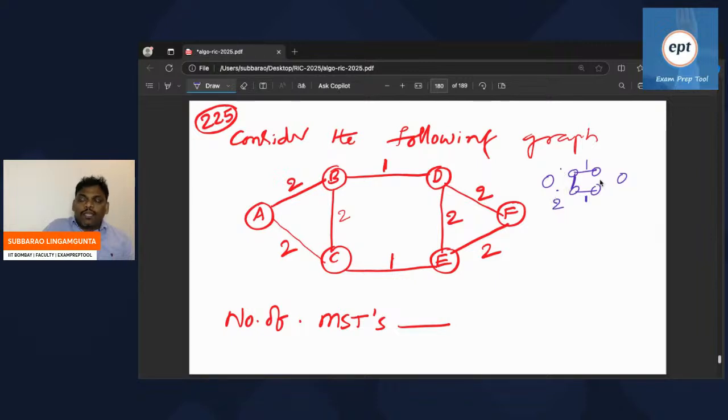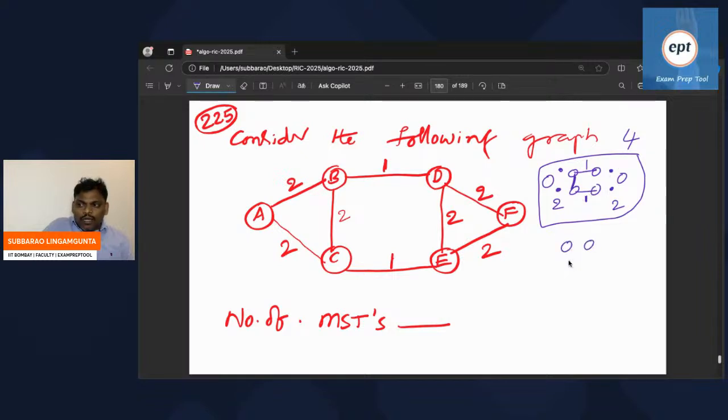Here you cannot take this. Either you take this, or you take this. Two possibilities. 2 twos are 4. Here 4 MSTs will come. Totally 4 possibilities.